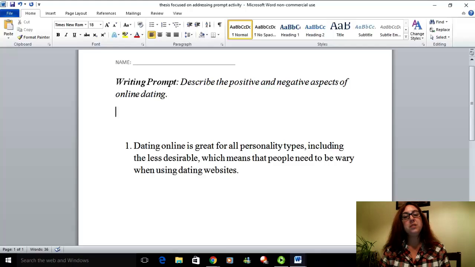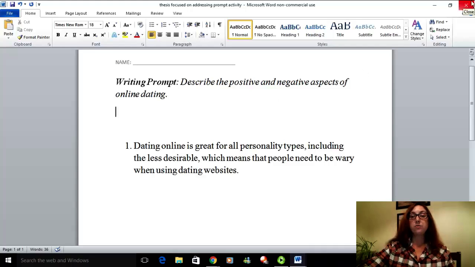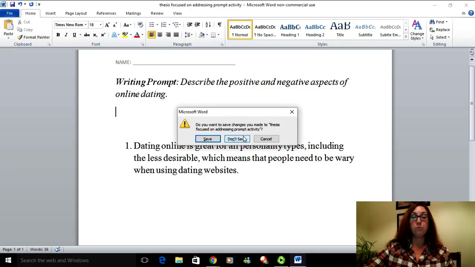It's definitely covering both positive and negative aspects of online dating. It's not saying all people should or shouldn't use them. It's not addressing one gender or the other. It is looking at both sides. So that is part of making sure your essay is focused, that your thesis directly has to address whatever the prompt is asking for.